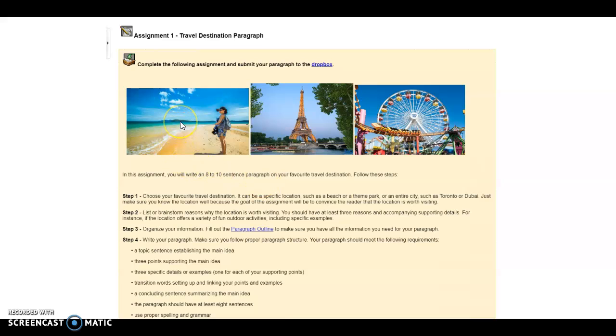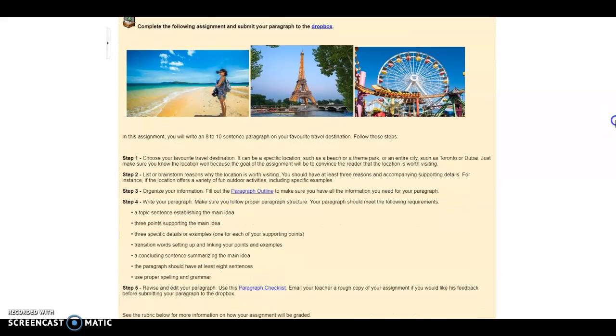So if you like going to a beach, you can write about a particular beach. If you like a big city, to visit a big city like Paris or New York or Dubai, you can write about that. If you like theme parks, you can write about Cedar Point or Disney World. The idea is to choose one travel destination that you're interested in and write a paragraph about it. And to hopefully make it easier, I've provided you with steps to follow. So if you follow these 5 steps, you'll hopefully put together a proper paragraph.